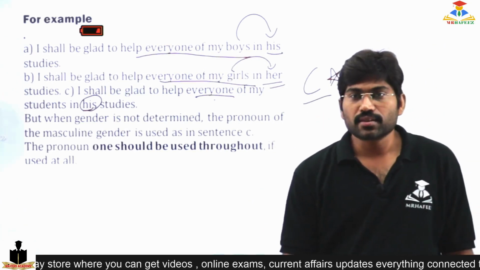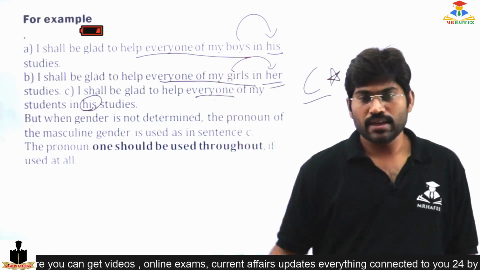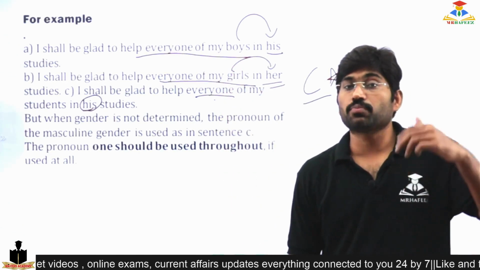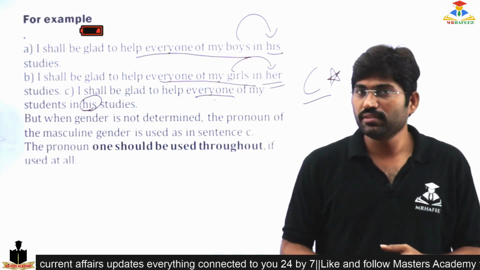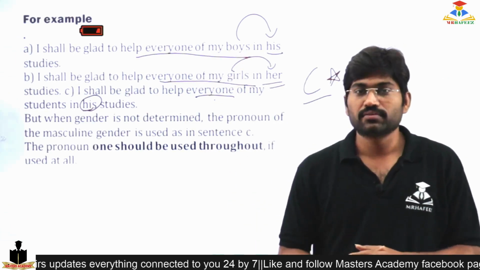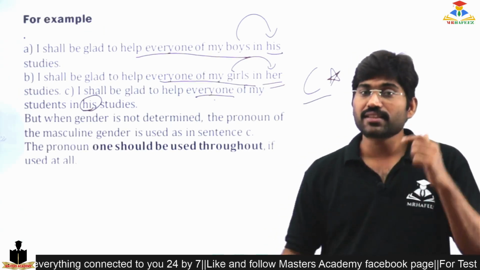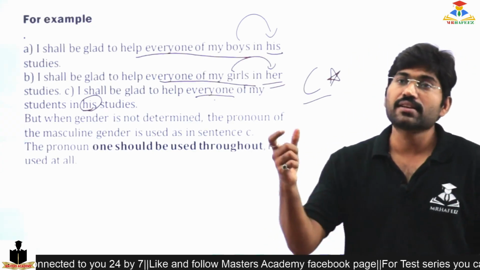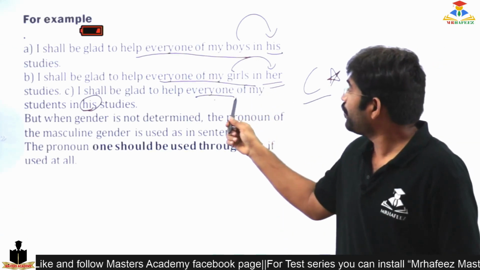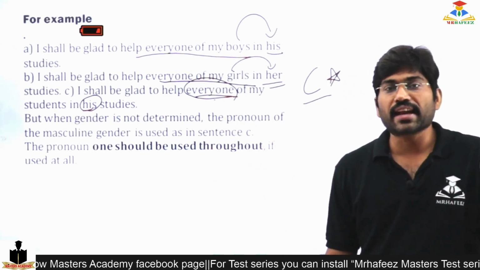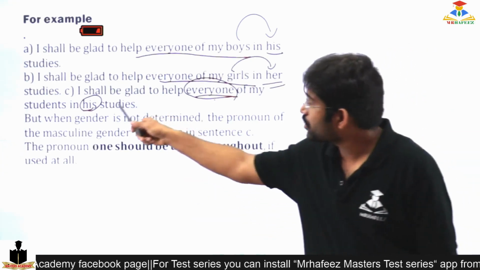He who cares, he who dares, he will be a hero. He who cares five minutes more, he will become a hero. Here he does not belong only to he; it even includes she. It's just like a general case. Whenever you take a general case, you can use the masculine gender. Just like that, here everyone can be male or female. If it is a general case, I should use his.